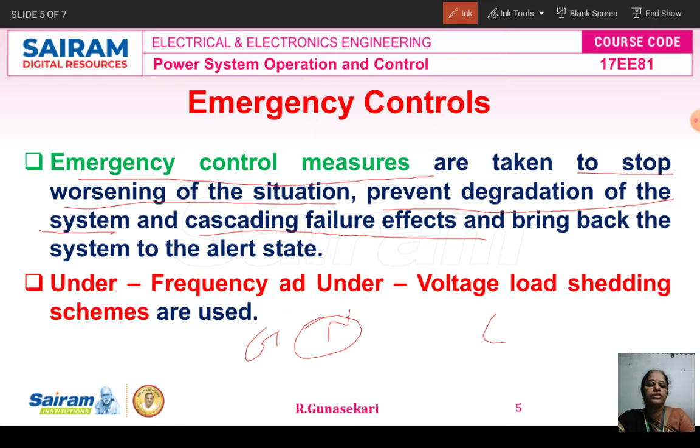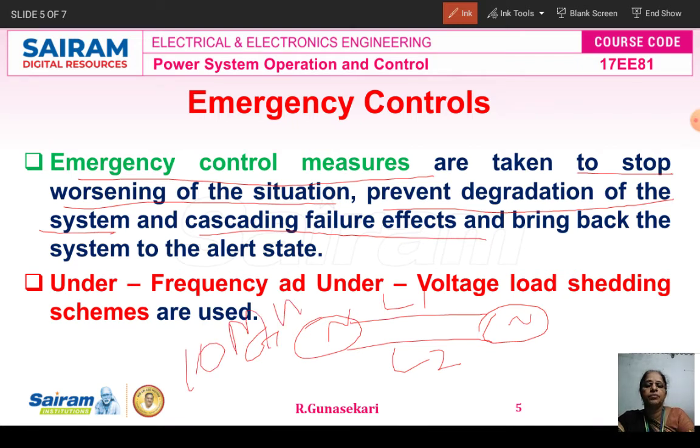Here, two generating units are there, and both are interconnected through two tie lines: line 1 and line 2. Generator 1 has a generation capacity of 10 megawatts, and generator 2 has 10 megawatts capacity. Therefore the load demand is 20 megawatts. But we designed transmission lines 1 and 2 for 10 megawatts each.